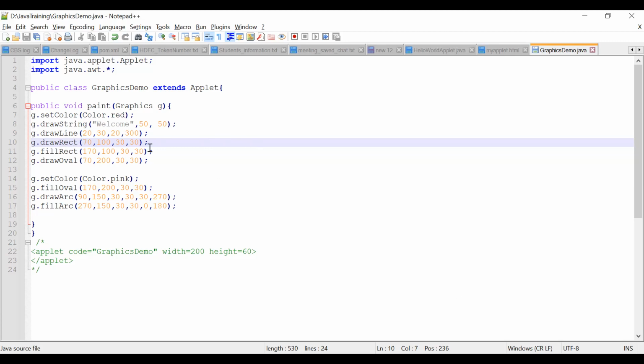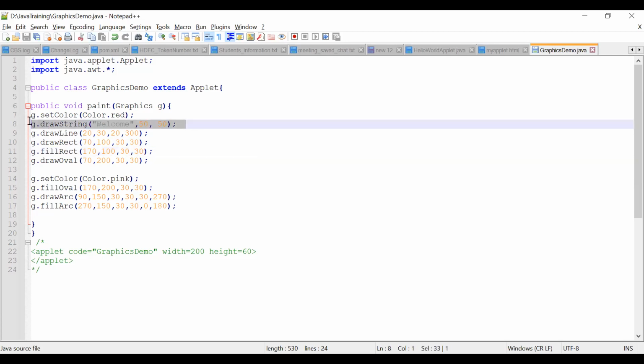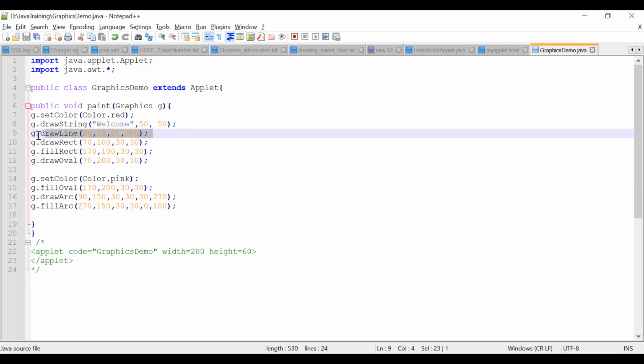Now, what is inside? We are creating a string using a dialog box. We are mentioning the length and width. So we are drawing a line with these properties.